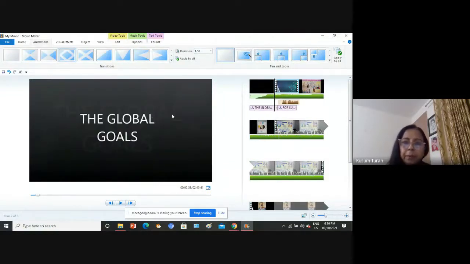Now, this is a transition when we are switching over from one picture to another. You see this small triangular portion formed on your clip, which shows that you have applied the transition to your clip, right?